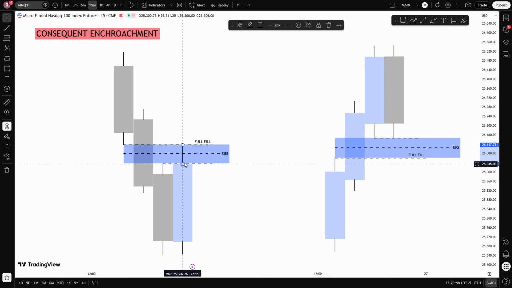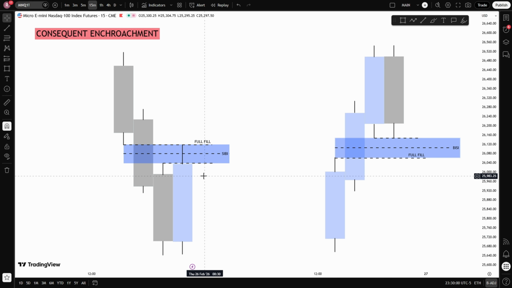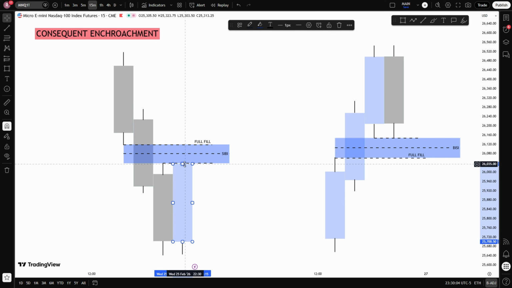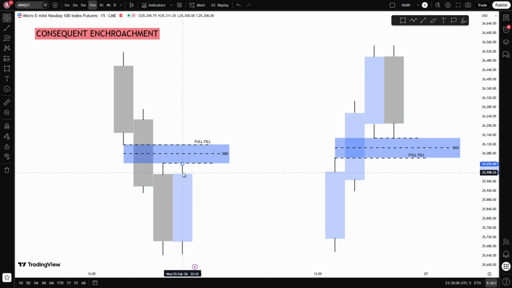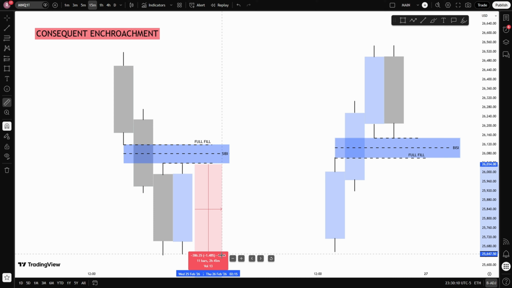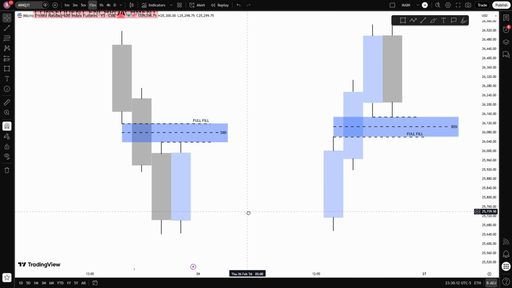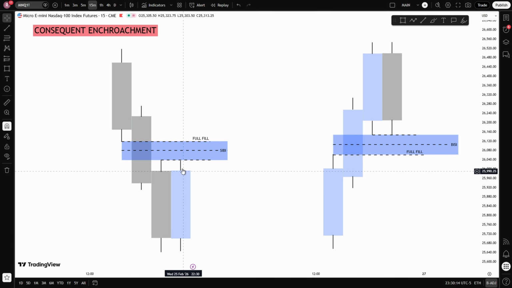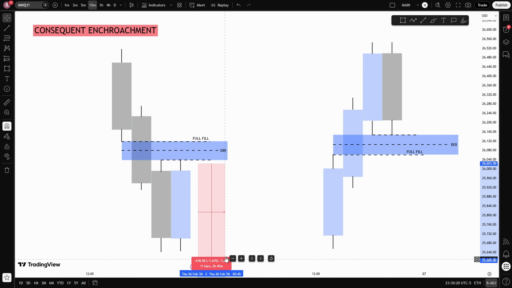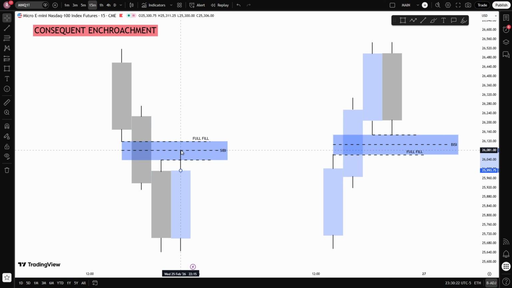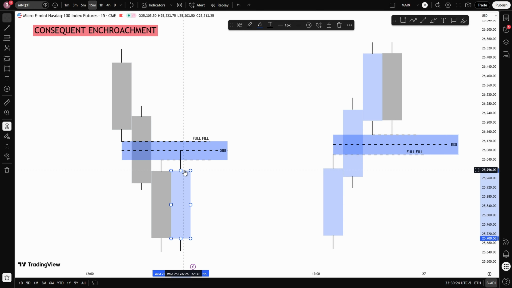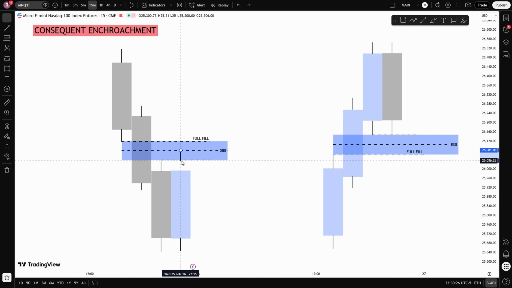When price returns to a fair value gap, there are a few different reactions I look for. One possibility is that price trades into the fair value gap, respects it, closes, and then continues in the original direction. For example, in a bearish fair value gap, price may trade up into the gap, close, and then continue lower. Another possibility is that price trades specifically into the consequent encroachment, the 50% level of the fair value gap.